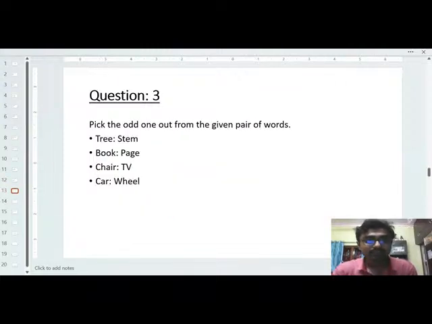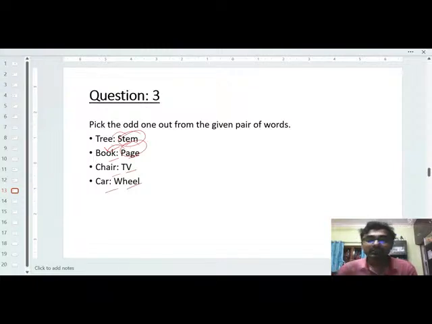Fine. Next is the pick the odd one out from the given pair list. That is the tree, stem, book, page, chair, TV, card, wheel. So try to identify the relationship in between this first part and the second part. See, stem. Stem is a part of tree. Page is a part of book.